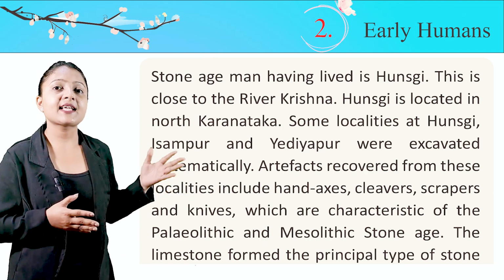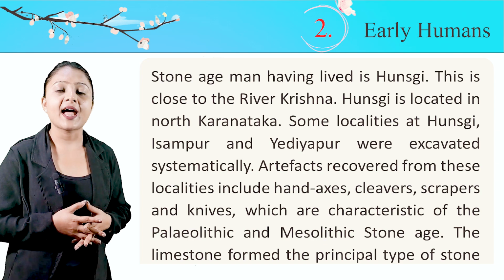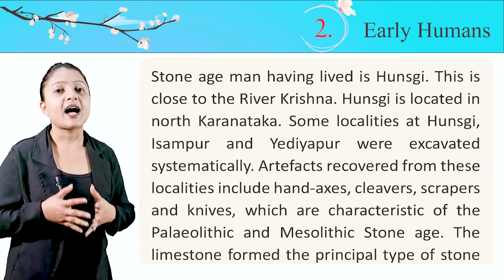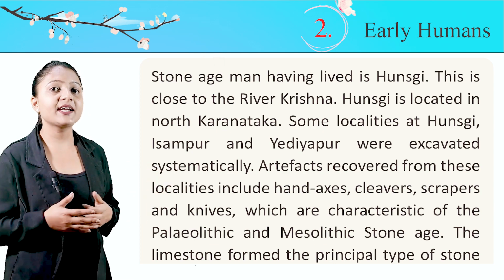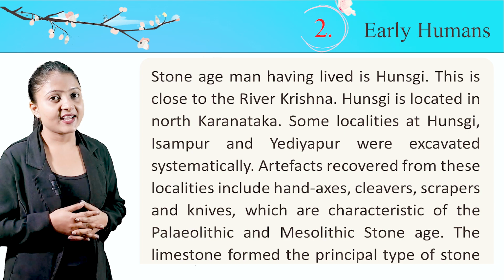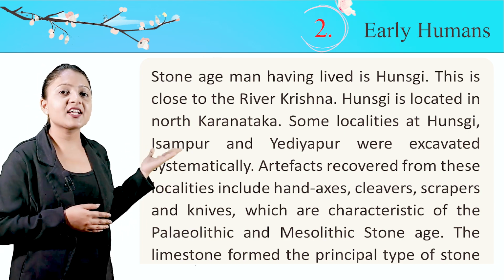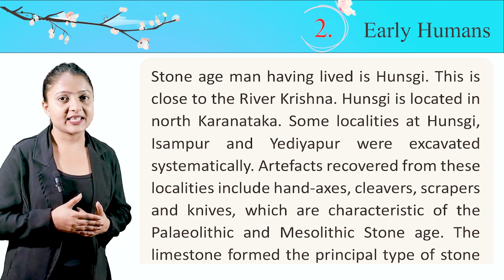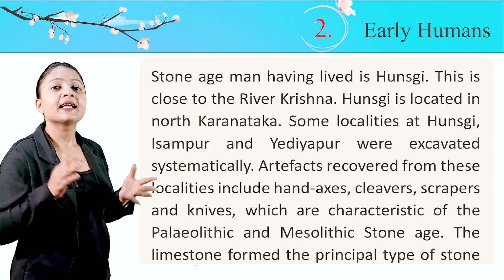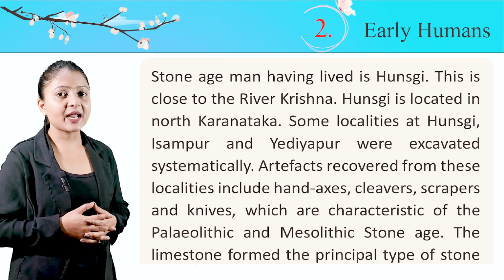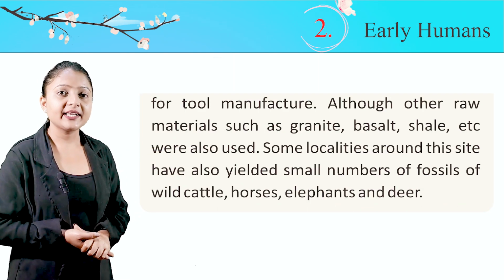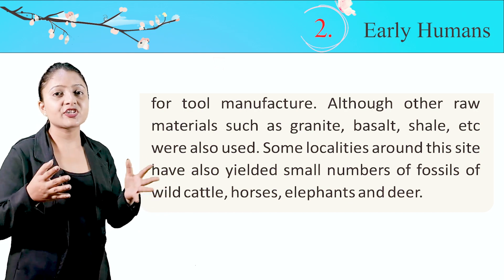Some localities at Hansgi, Isampur and Yediapur were excavated systematically. Artifacts recovered from these localities include hand axes, cleavers, scrapers and knives, which are characteristic of the Paleolithic and Mesolithic Stone Age. Limestone formed the principal type of stone for tool manufacture, although other raw materials such as granite, basalt, shale, etc.